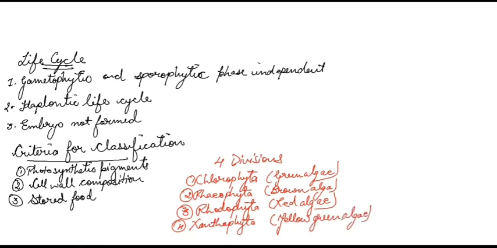Now, remember this point that different groups or divisions of algae are there apart from these divisions also, but the most important ones for us are Chlorophyta, Phaeophyta, Rhodophyta. It means we are going to focus mainly on these three divisions of the algae. There are more divisions of algae, and now we'll start with the first one, Chlorophyta.